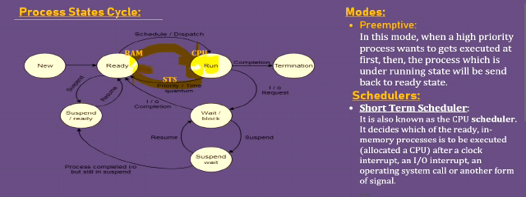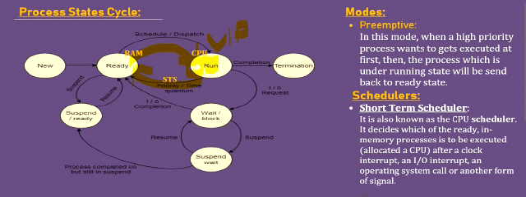After completion of that high priority, that VIP process, the previous process will not enter the CPU for its execution until the VIP process completes. Only then will the previous process enter the running state again.